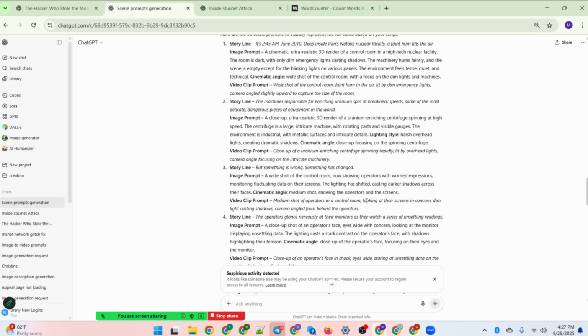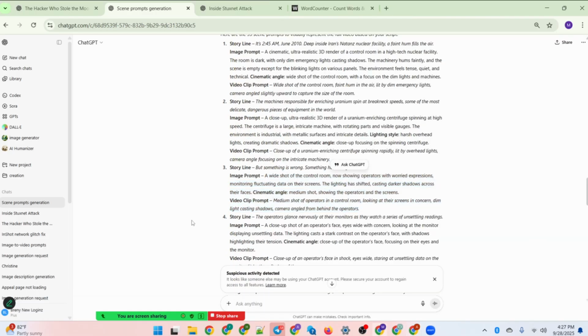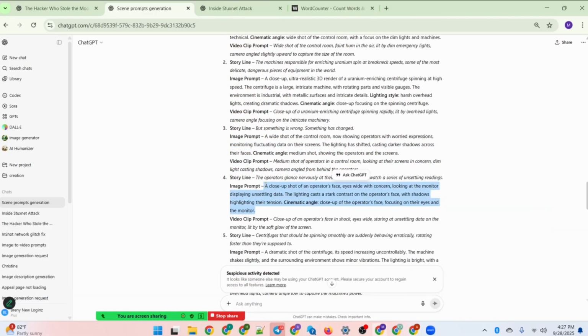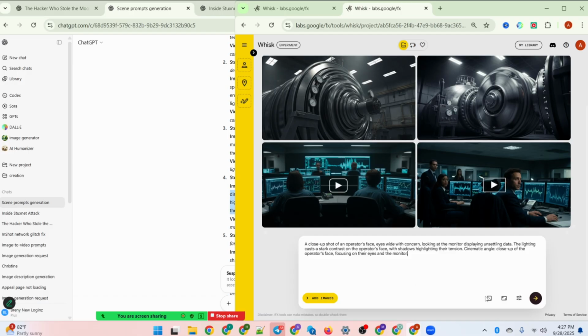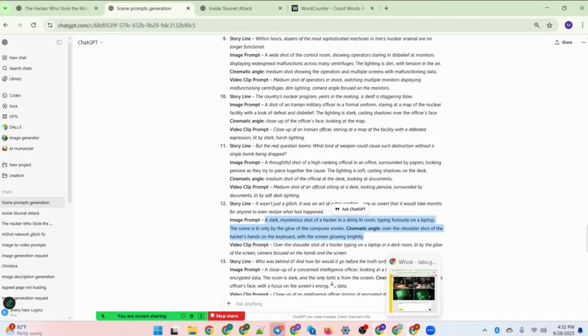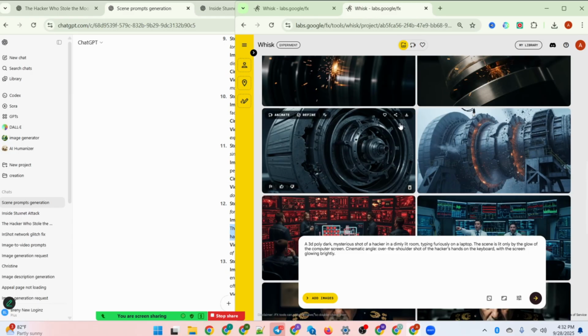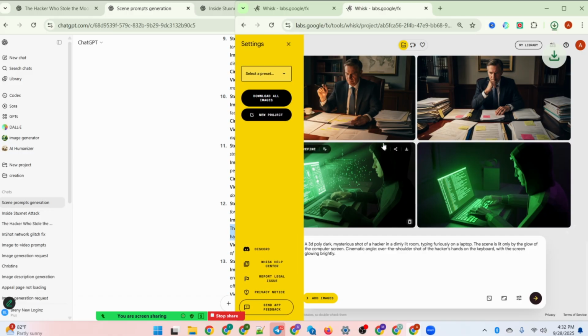So I'm going to go ahead to generate a whole lot of images so that you see what the final outlook will look like. So I will copy this and you should go to Whisk image generator, paste it there too. So when you are done generating the images as much as you want, as you have it right here, just go ahead to click on this hamburger icon, click on download all images.